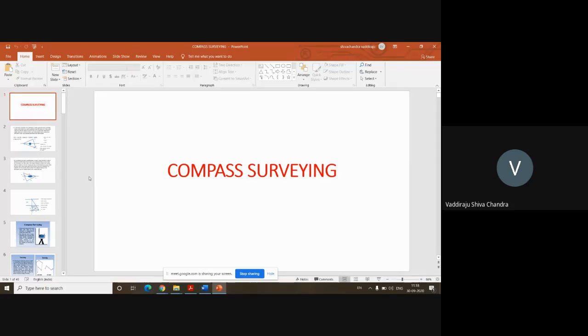Okay. So in those kinds of situations, we generally go for compass surveying because we are measuring the minimum number of distances and also we are going to measure the angles between different sides or different objects in the field, and thereby we are going to determine the other unmeasured distances. Suppose you are having A, B, C, E, D like that 5 to 6 points in which you